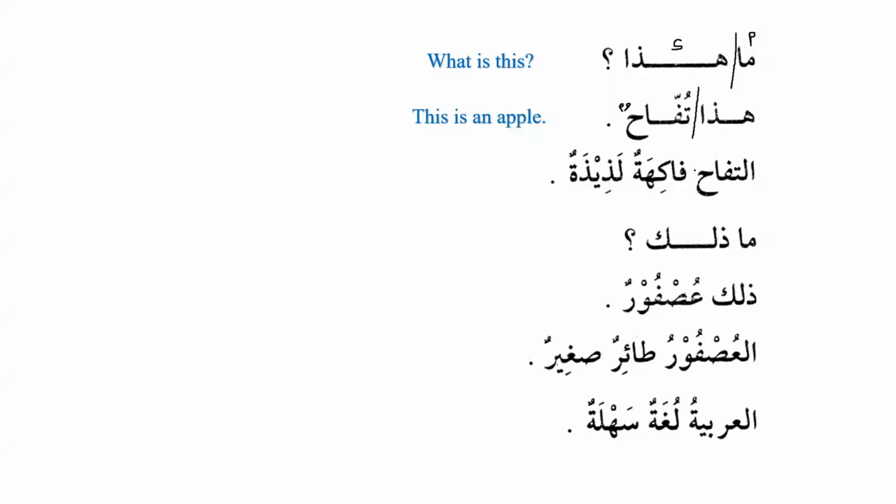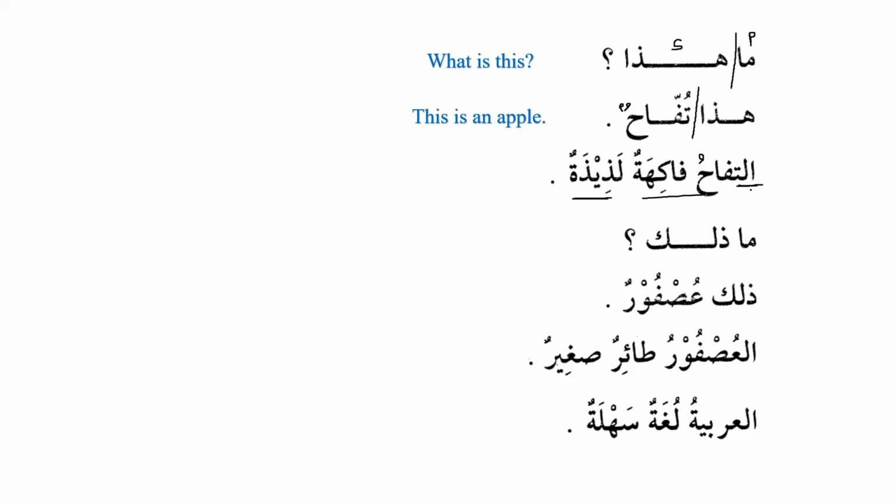Here now we have at-tufahu, the apple, fakihatun, لذيذة. Now we can see that التفاح is a fruit, فاكهة, and it's feminine, that's why it's a noun, and that's why the adjective is also feminine, لذيذة. I have a question here. Why here do we have التفاح? Does anyone remember?